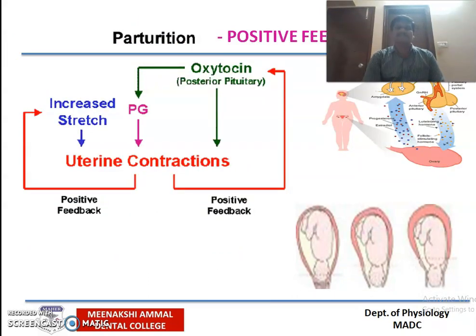The same as I said, in positive feedback, many more impulses reach the posterior pituitary, causing uterine contraction, which results in expulsion of the baby.